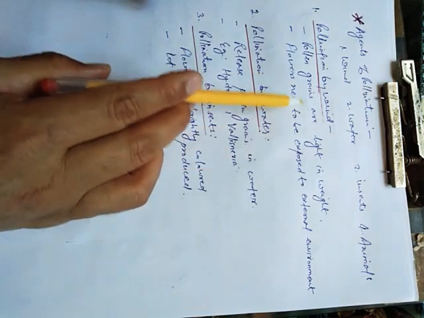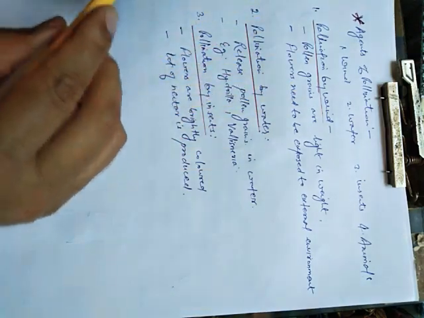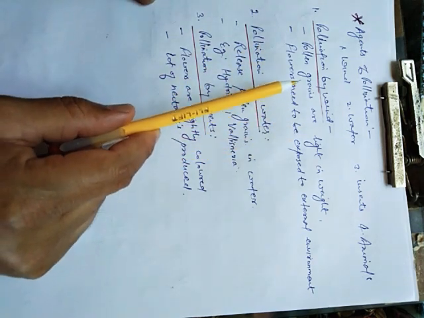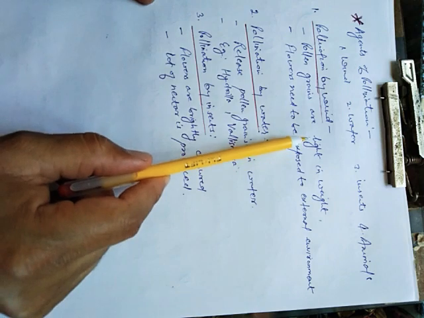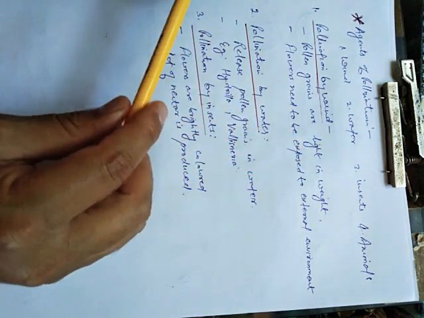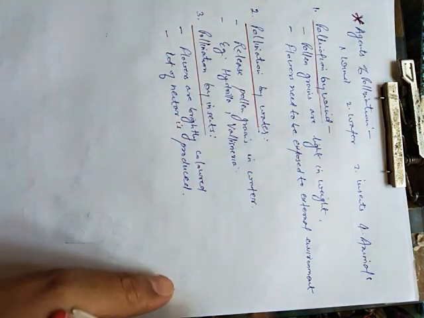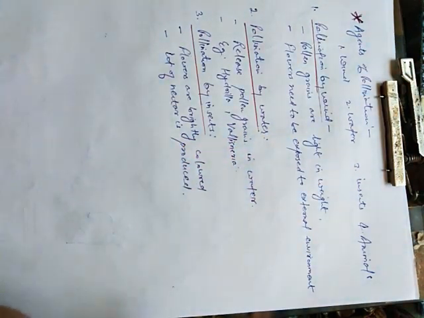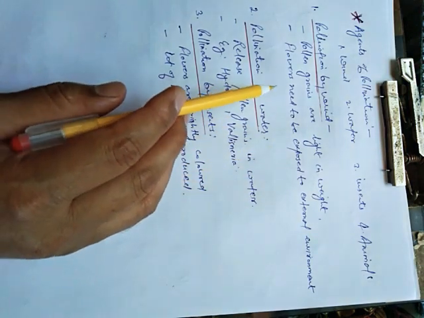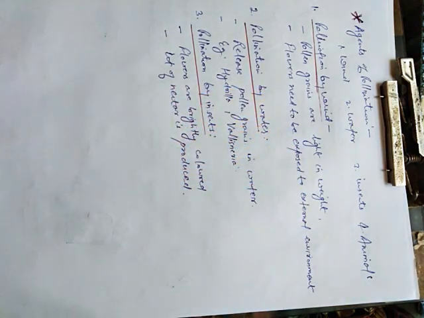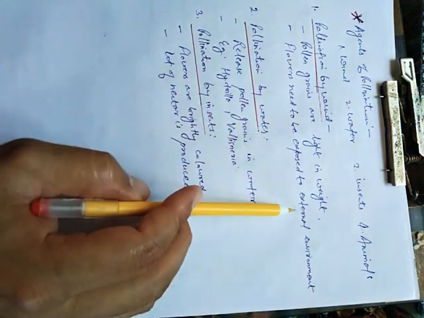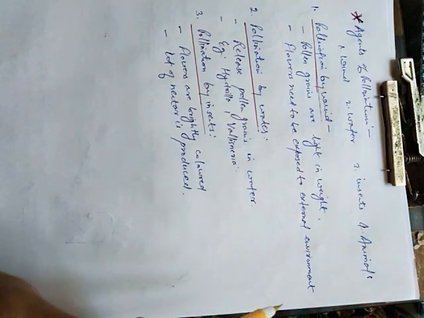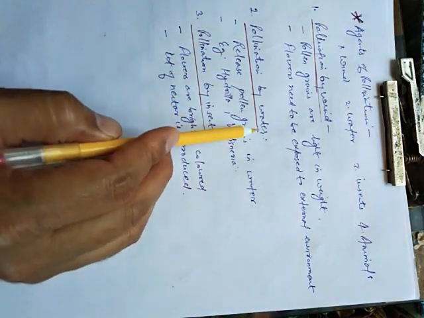Now see, first is pollination by wind. The characteristics of the flowers which are pollinated by wind are that the flowers have light weighted pollen grains. The pollen grains are light in weight so that they can be easily carried away by the wind. Second thing, the condition which is important in this case is that the flower needs to be exposed to the air. If it is not exposed to the air, then the pollen grains will not be able to be carried away by the wind.